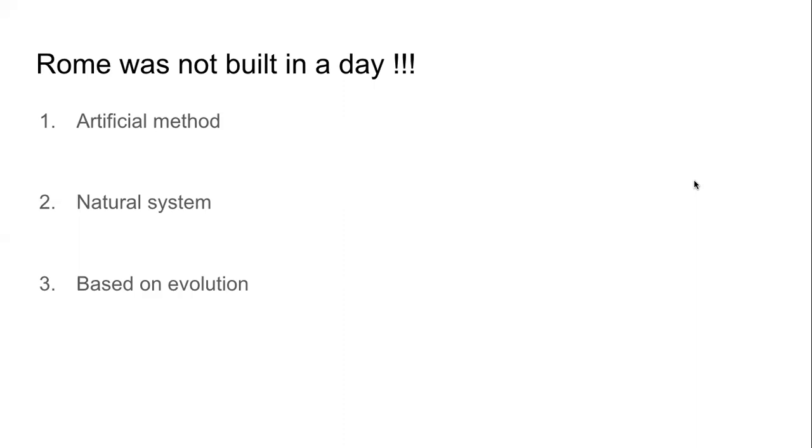What I want you to do now is go to page number 62 of your textbook, read the paragraph under the heading, History of Animal Classification. While you are reading, you are trying to find out what was the criteria for the artificial method, what was the criteria for the natural system, and what is the criteria for classification based on evolution. You find out and you share it in the chat. I will update the slide.